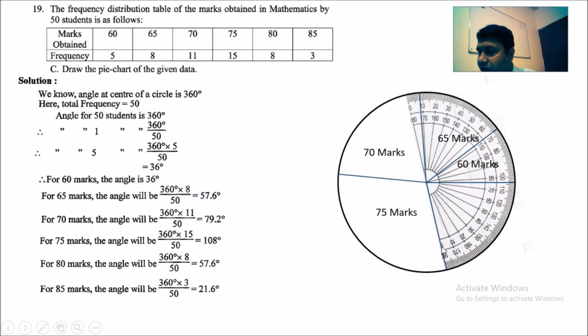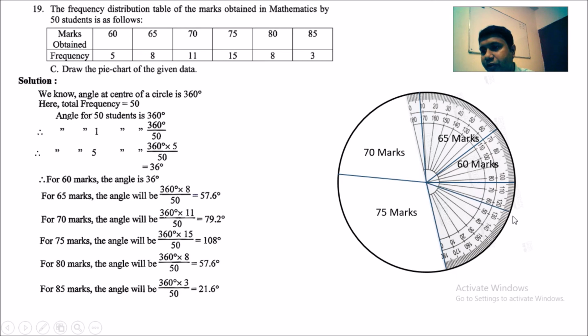So I am going to put the protractor on this line. So the zero line is here, the center is here. If you count 57 degree, that is 10, 20, 30, 40, 50, this is 55, 56, 57 and 58. As this is 57.6, this angle will be between 57 and 58.